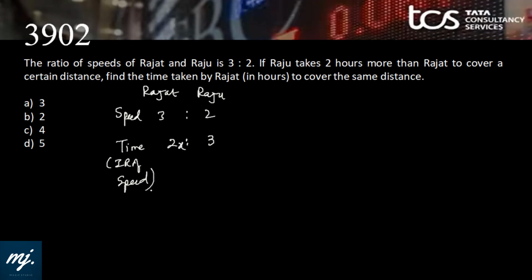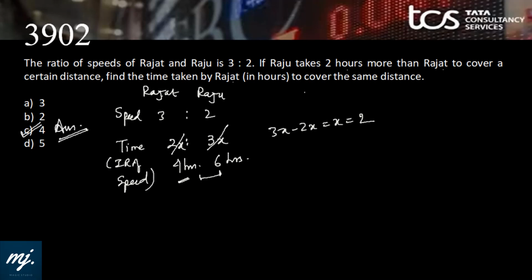If Rajat takes 2x units of time, Raju will take 3x units of time. Raju takes 2 hours more than Rajat. That means 3x minus 2x, that is x, is equal to 2. Raju will take 6 hours to complete the race. Rajat will take 4 hours to complete the race and the difference between them would be 2 hours. Find the time taken by Rajat in hours. Rajat's time taken would be 4 hours to cover the same distance. Option C fits in.